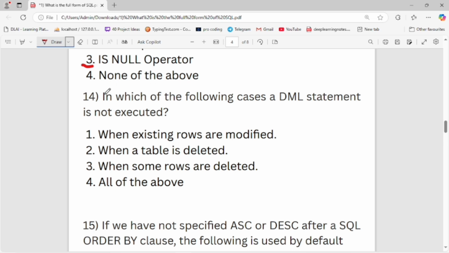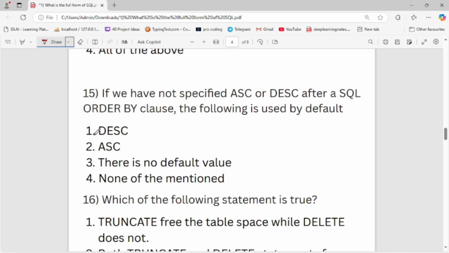In which of the following cases is a DML statement not executed? First is when existing rows are unmodified, second is when a table is deleted, third is when some rows are deleted, fourth is all of the above. Second is the right option, when a table is deleted. Now let's move to the next question.